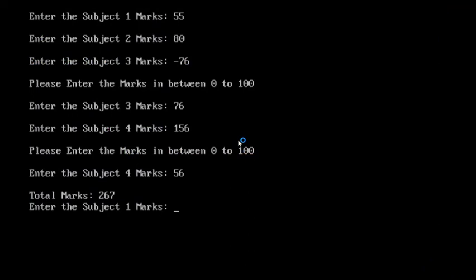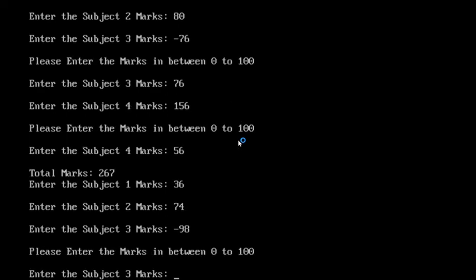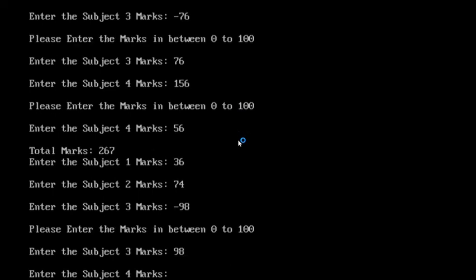Enter the subject 1 marks 36, subject 2 marks 74, subject 3 marks minus 98. Whenever you enter the negative marks, it is displaying the message and immediately the control is passed to the beginning of the loop without incrementing the I value. That's why it is asking again enter the subject 3 marks. If you enter the marks 98, yes, it added this 36, 74 plus 98. Now at the beginning of the loop, it is asking the marks again.